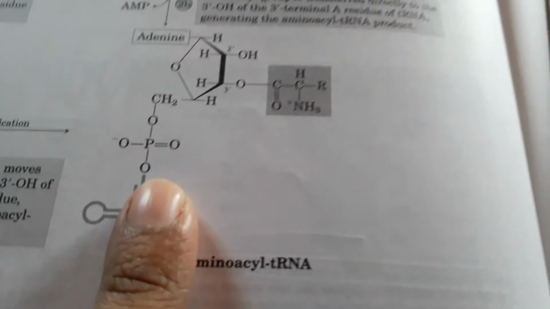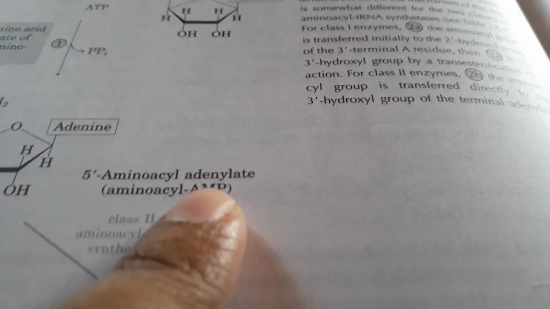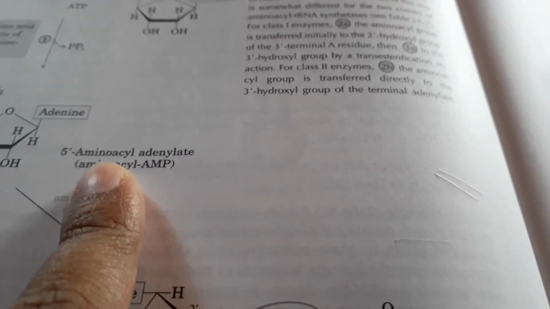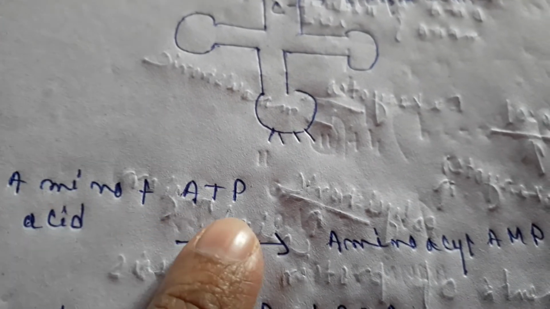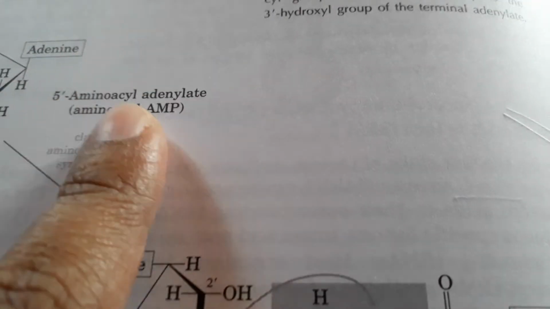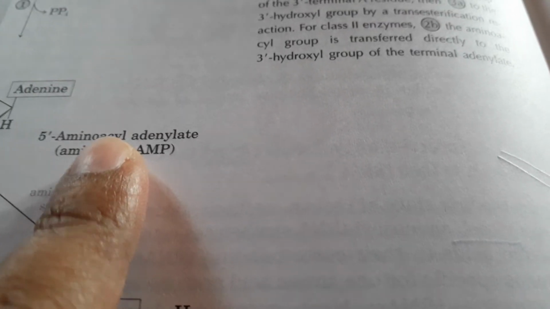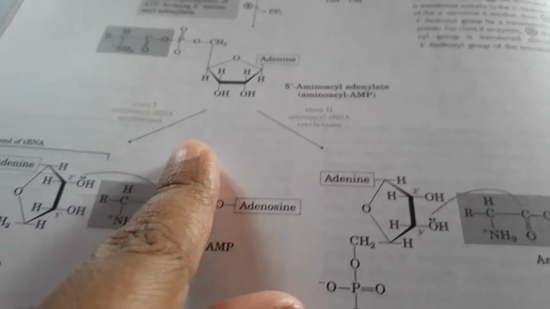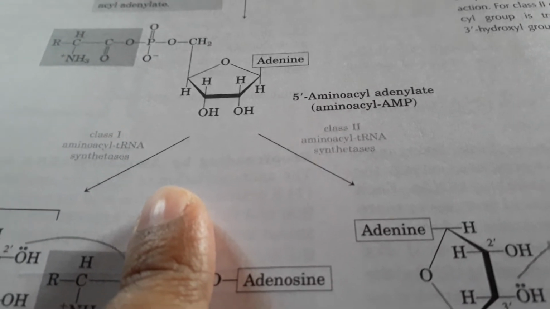This activated amino acid next binds with the tRNA and generates the amino acyl tRNA. In this activated form, the enzyme is also present, that is amino acyl tRNA synthetase, as I told you before. It is usually present with this complex. First it helps to attach the ATP, then within the complex the enzyme helps them to attach with the tRNA.